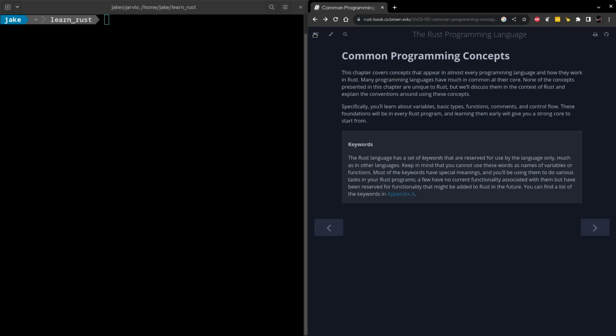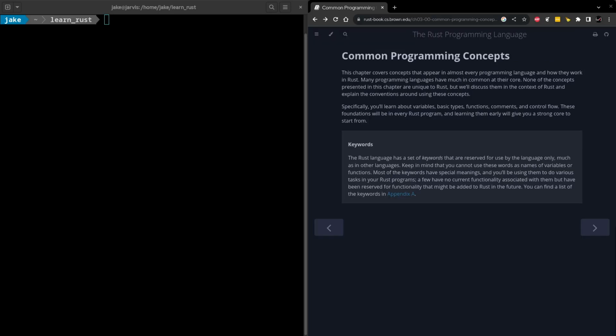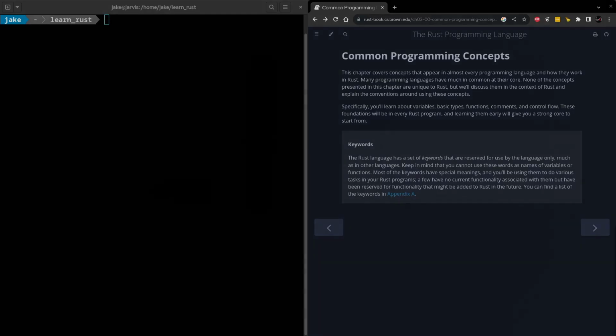In today's video, the third chapter of our Rust series, we're going to be covering variables, immutability, data types, functions, comments, and finally control flow. Additionally, I'll be showing off one thing in this video that I think is really going to help us to learn Rust in a much more dynamic way than we've been doing so far. I'm excited to see what this chapter holds, so let's get started.